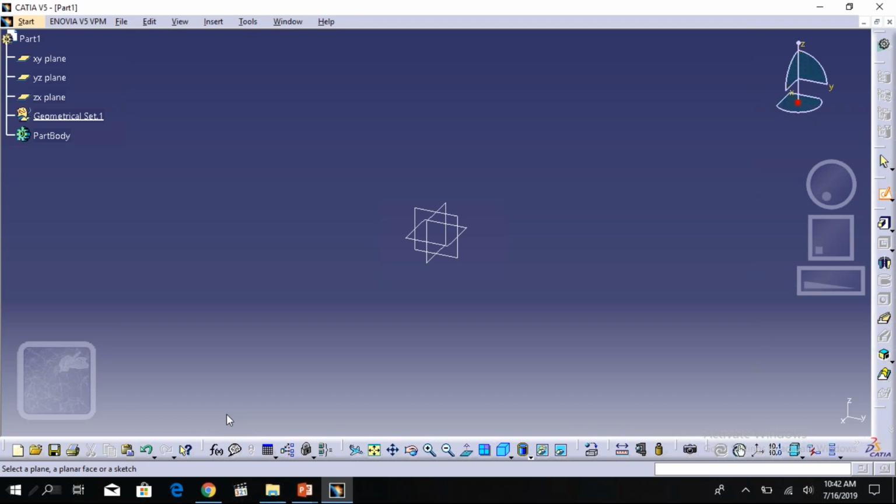The first item here is Start, then File, Edit, View, Insert. These are all the tools, and this is called the menu bar. In the menu bar we have File, Edit and so on. We need to save, edit, and so on.